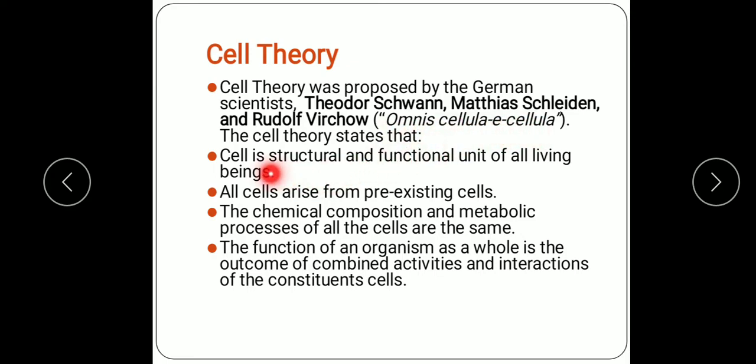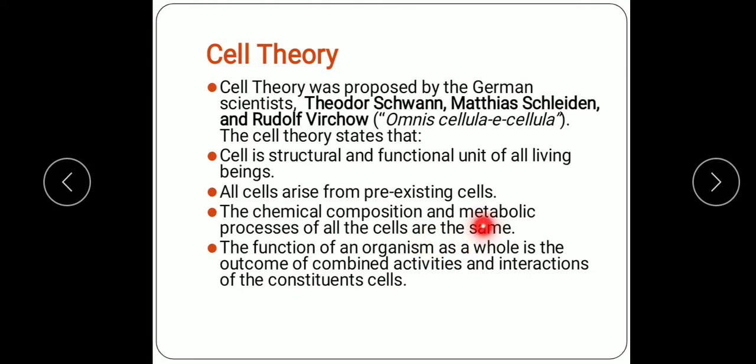So what are the main postulates of the cell theory? Cell is the structural and functional unit of all living beings. Okay, all living beings, their body is made up of cells. All cells arise from pre-existing cells. You know that new cells are formed as a result of division of the pre-existing cells. The chemical composition and metabolic processes of all the cells are the same.